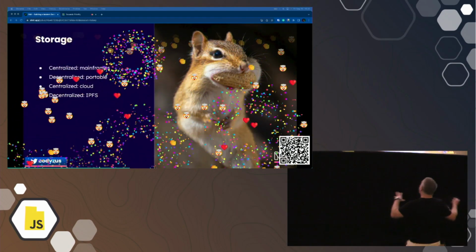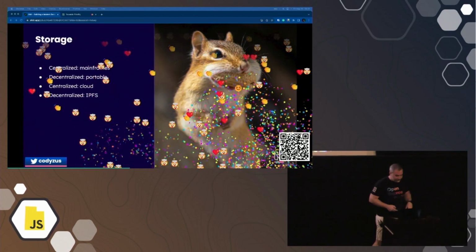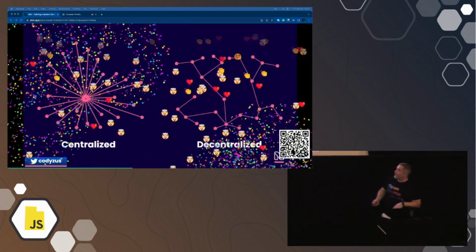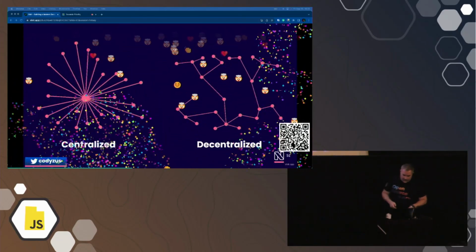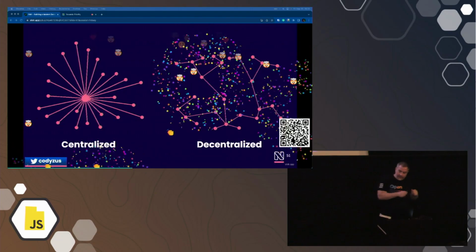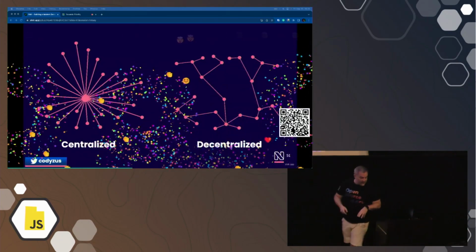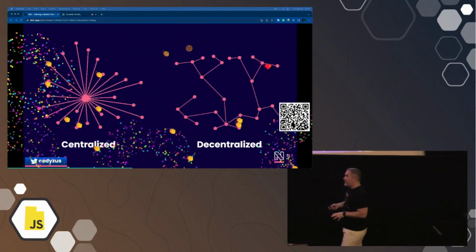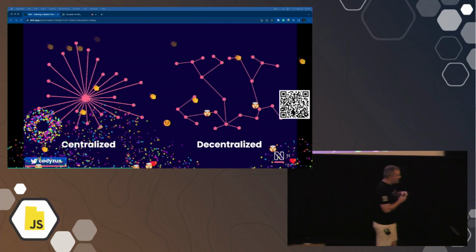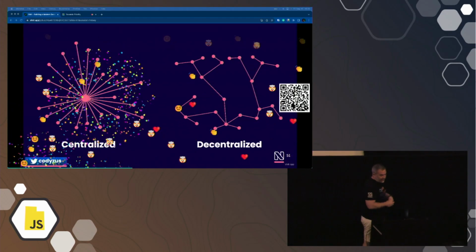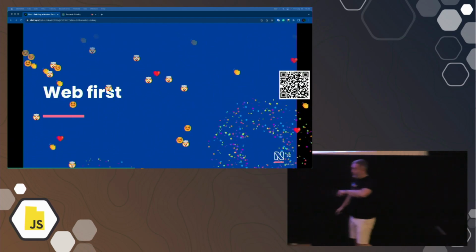And the point of this slide is, this is cycles, right? The pendulum is swinging back and forth. I had to throw this slide up there too to model centralized versus decentralized. Nothing crazy there. But we can also think about that around APIs and cloud platforms. These are centralized things. So if we think about QR codes, this pendulum is swinging back the other way to something a little bit more decentralized. And for this application, it's web first.